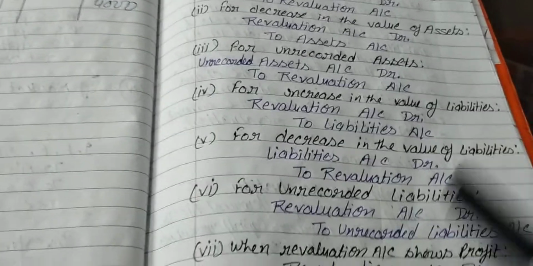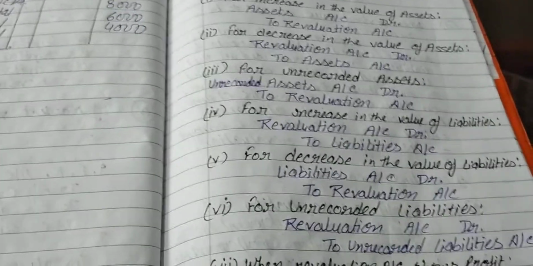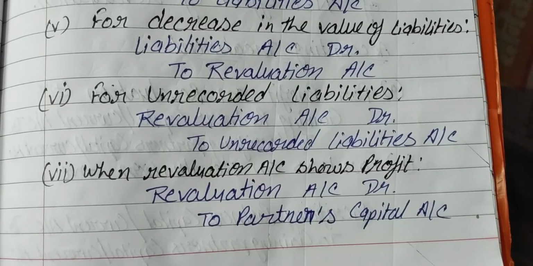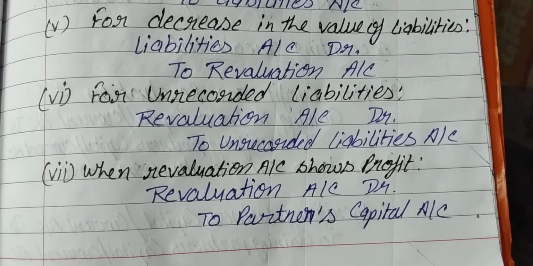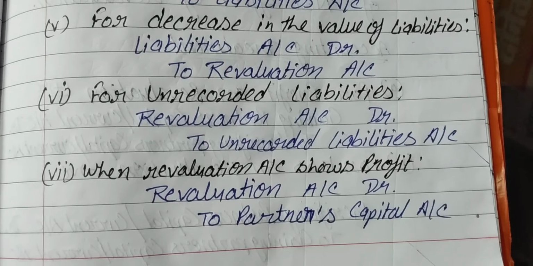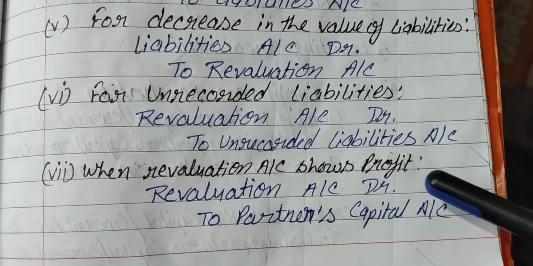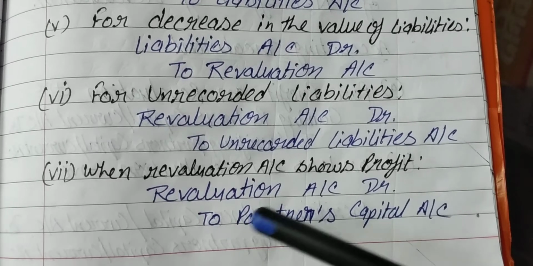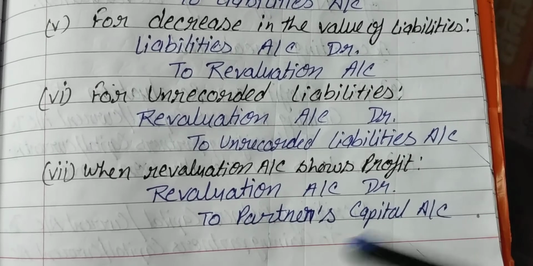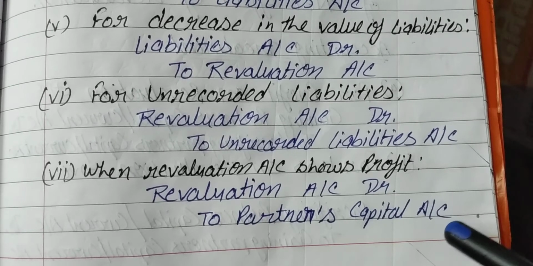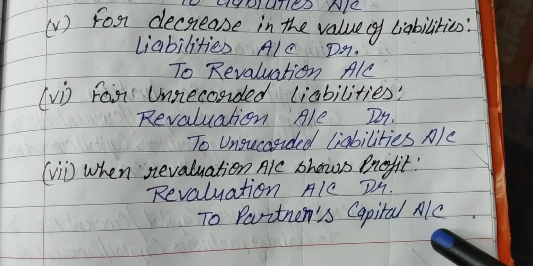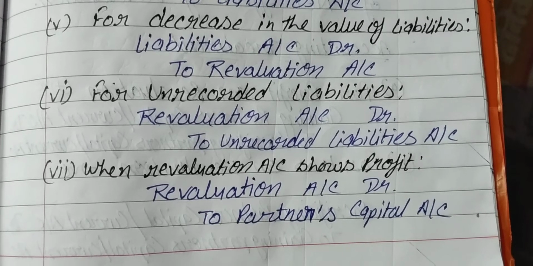Now, when the revaluation account shows profit or loss. If the credit side of the revaluation account is in excess, it shows a profit. So the entry will be revaluation account debit to partners capital account, and the profit must be distributed among the old partners in the old ratio.